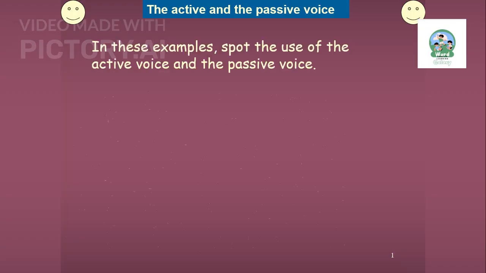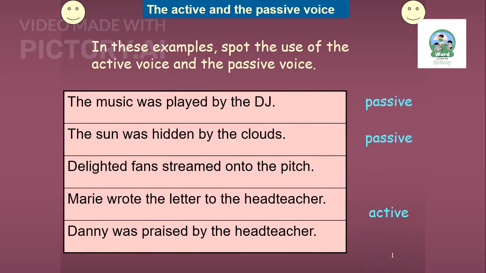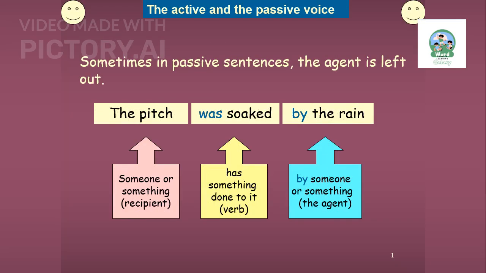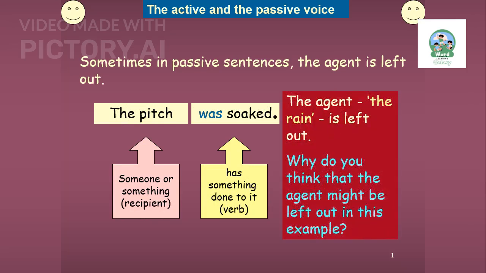In these examples, try to identify whether the sentences are in active or passive voice. For instance, "The music was played by the DJ," is passive, while "Marie wrote the letter to the head teacher," is active. In passive sentences, the agent can sometimes be left out, as seen in "The pitch was soaked." Here, the agent, the rain, is omitted. Consider why the agent might be left out in such cases.